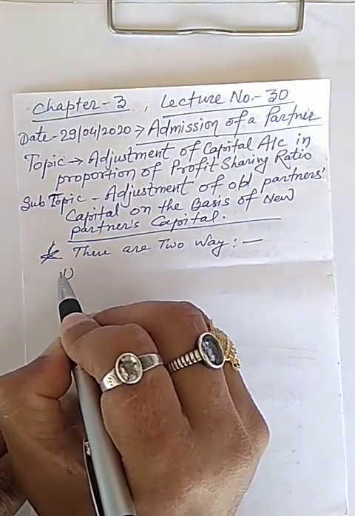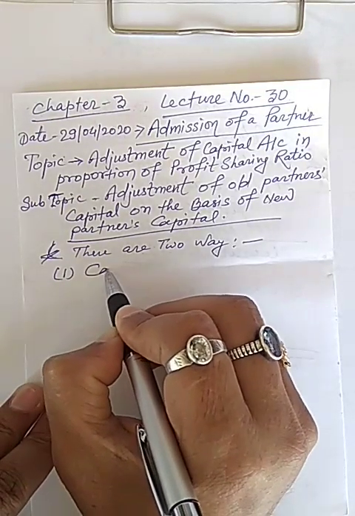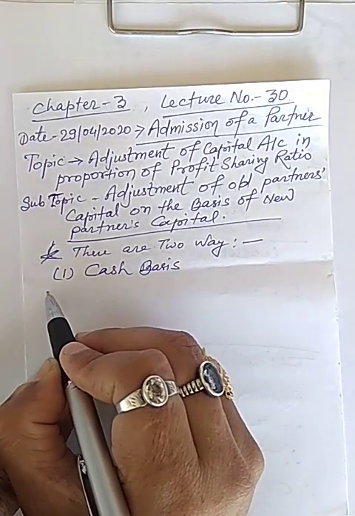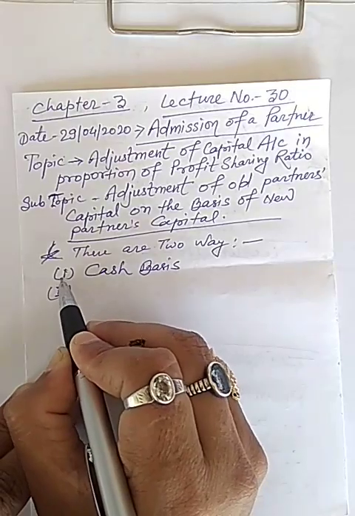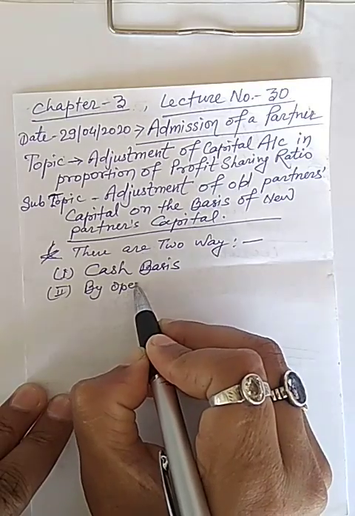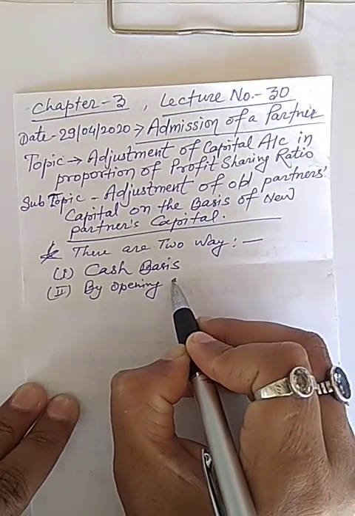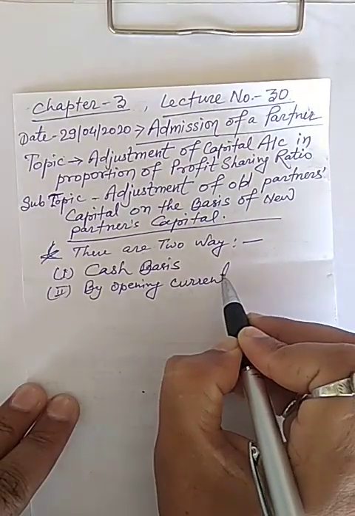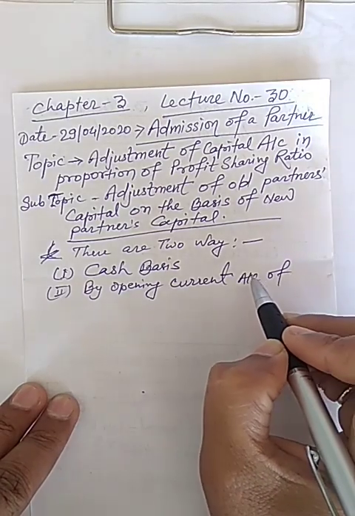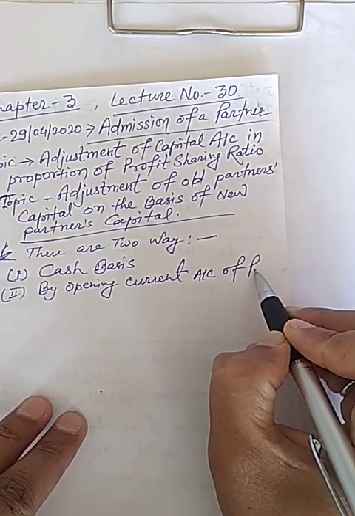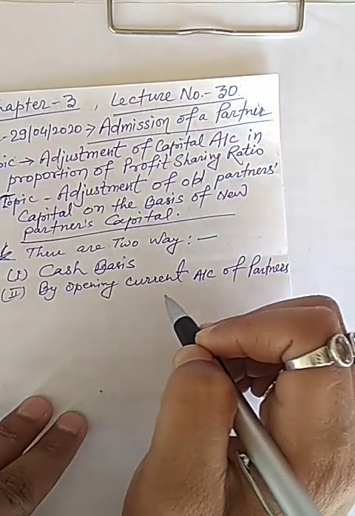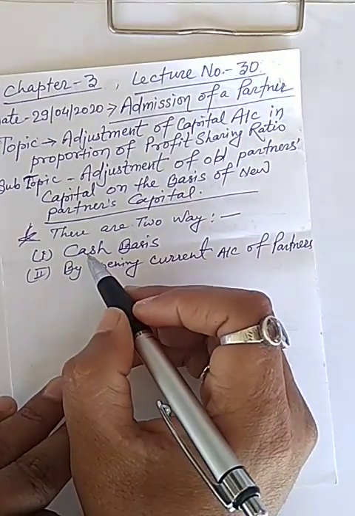First way is cash basis, and the second way is by opening current account of partners.